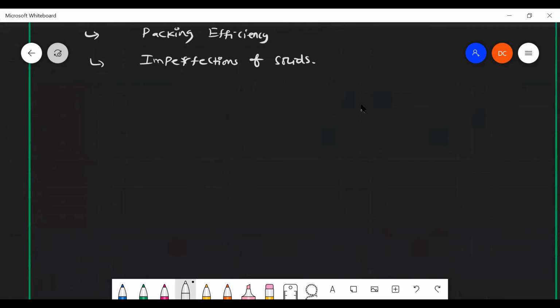Before we discuss, in day-to-day life, what are all the solids you are looking at? Any examples you can give? Scale, pencils, very good. Bat, ball, very good.